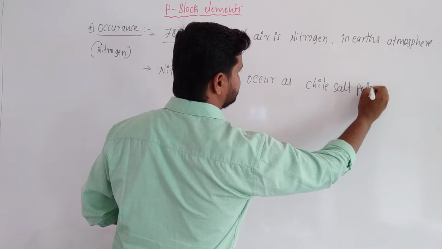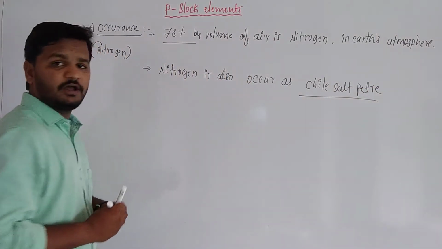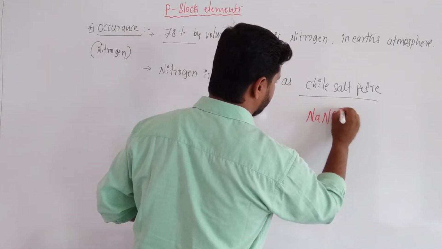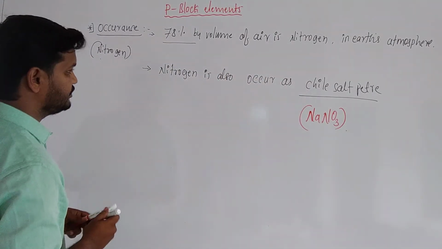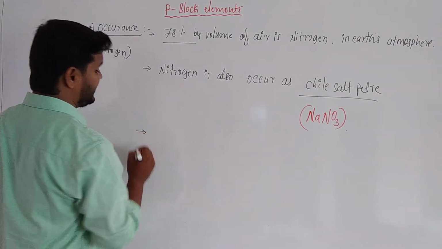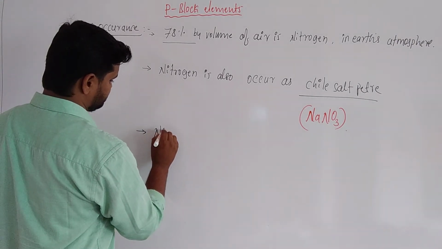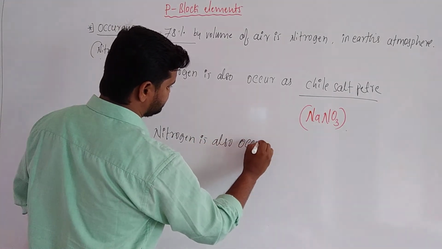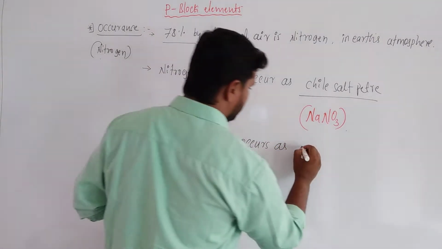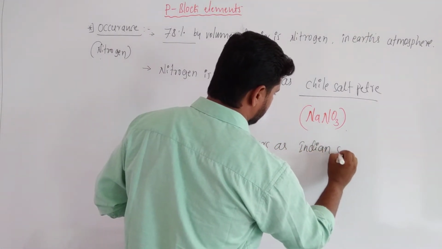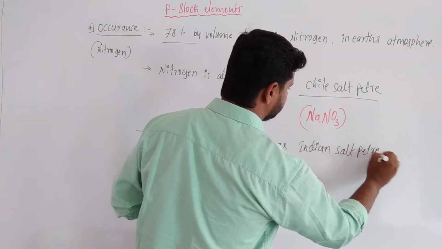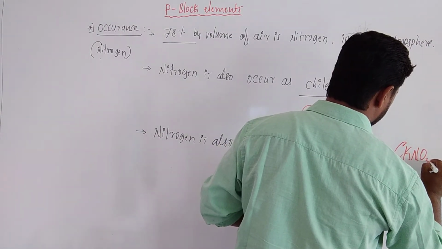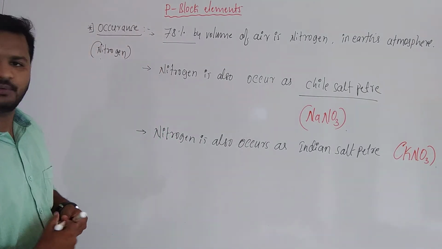Nitrogen also occurs as Chile saltpeter, nothing but NaNO3, sodium nitrate. And nitrogen also occurs as Indian saltpeter or Bengal saltpeter, nothing but KNO3, potassium nitrate.